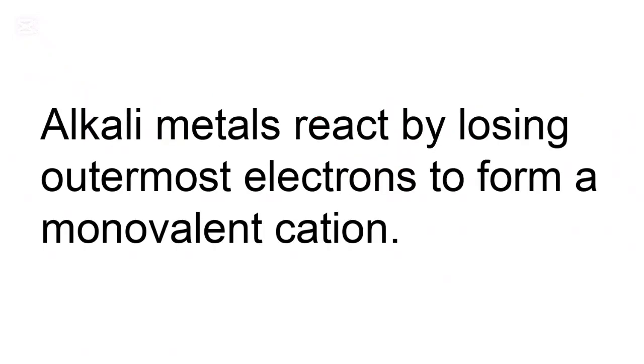Alkali metals react by losing the outermost electrons to form a monovalent cation. What does this mean? It means alkali metals lose the outermost electron and the valency of the alkali metals is 1. That is why we say they are monovalent. And it is a positive charge. That's why we are saying a monovalent cation.